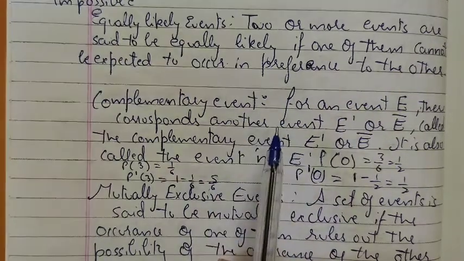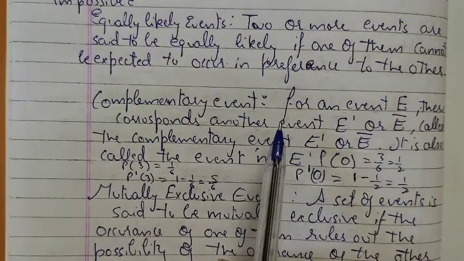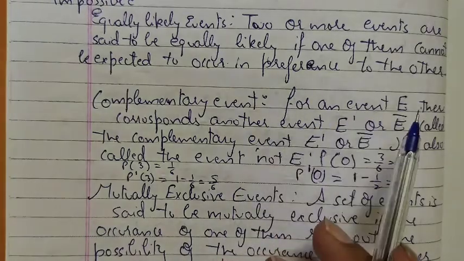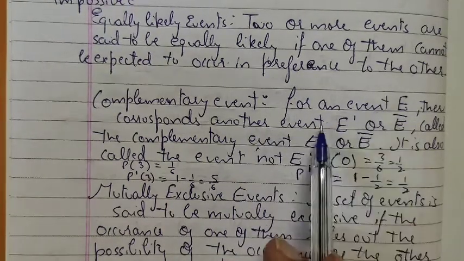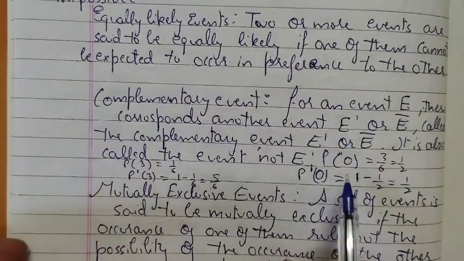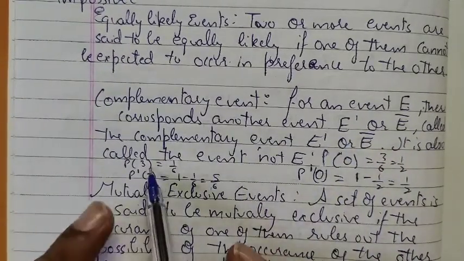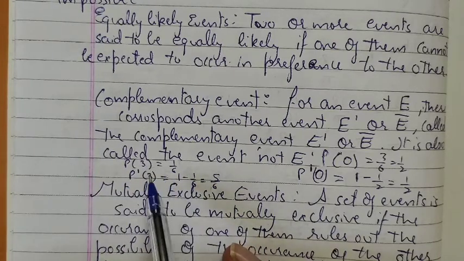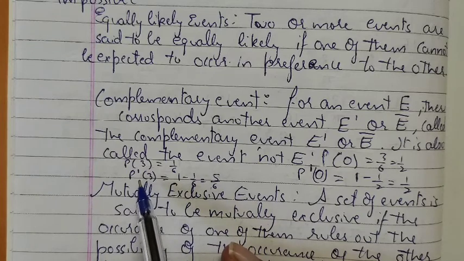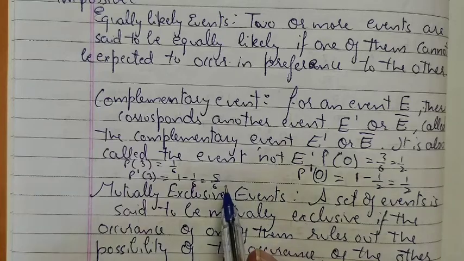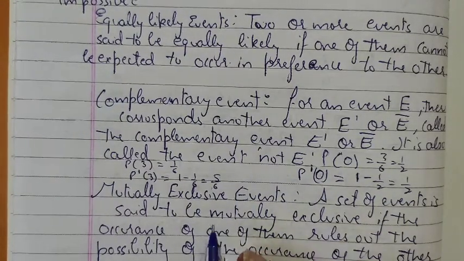A complementary event is simply this: if the sum of the probabilities of two events is 1, then we say the events are complementary. The complement of an event E is denoted as E dash or E bar, and it is written as 1 minus E. Suppose the probability of getting 3 when a die is thrown is 1 by 6. Then the probability of the complement of 3 will be 1 minus 1 by 6, which is 5 by 6. It means 3 cannot come, anything can come but 3 cannot come.